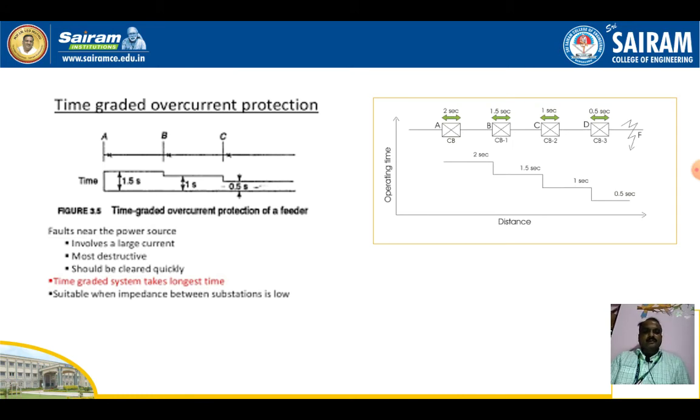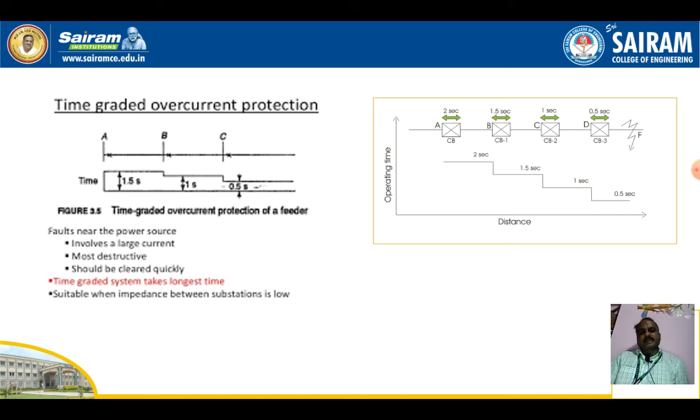Okay. So it's like backup protection and primary protection. Already we have studied this in the first module. Backup protection means that if one relay fails, the neighboring or nearby relay should operate and isolate the fault.